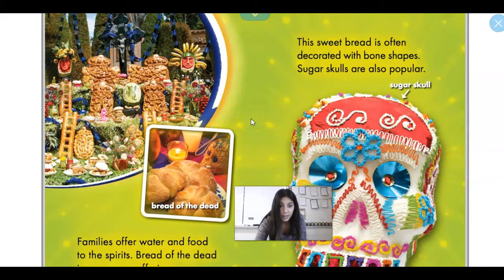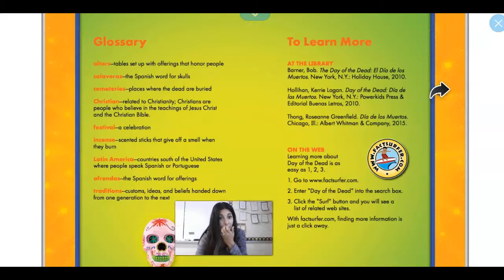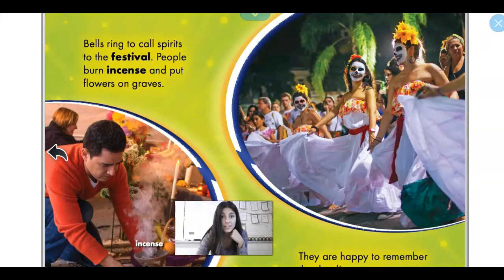Families offer water and food to the spirits. Bread of the dead is a common offering. So bread of the dead. This sweet bread is often decorated with bone shapes. Sugar skulls are also popular. So this is a sugar skull. Very cool. Bells ring to call spirits to the festival. People burn incense and put flowers on graves. They are happy to remember the dead. You can see the celebrations happening for the Day of the Dead.